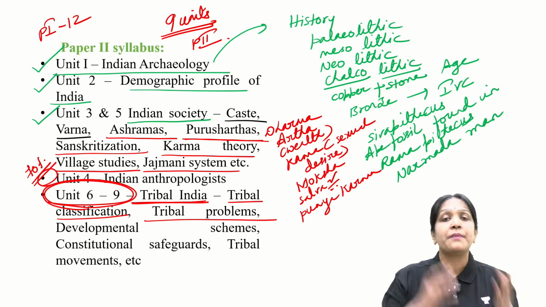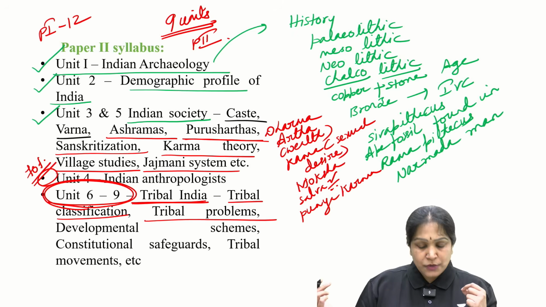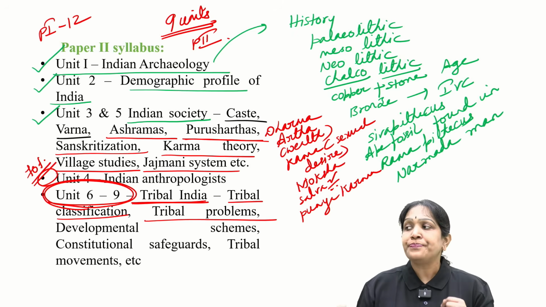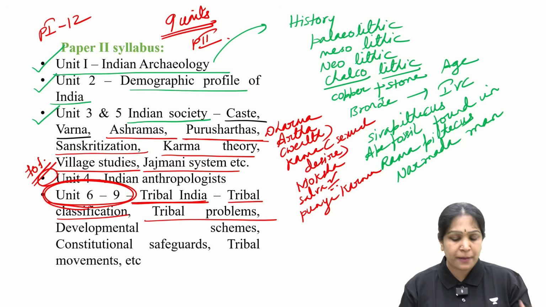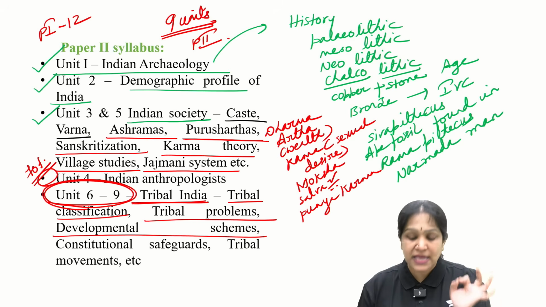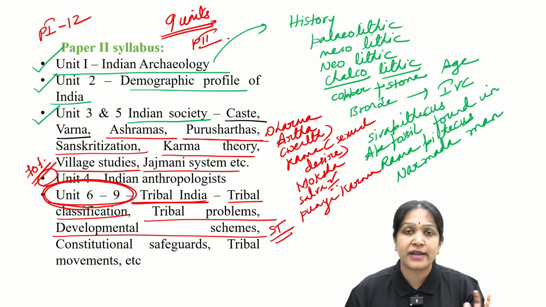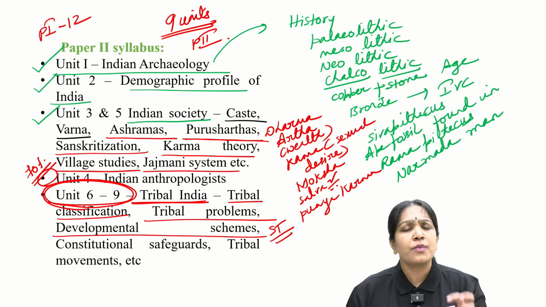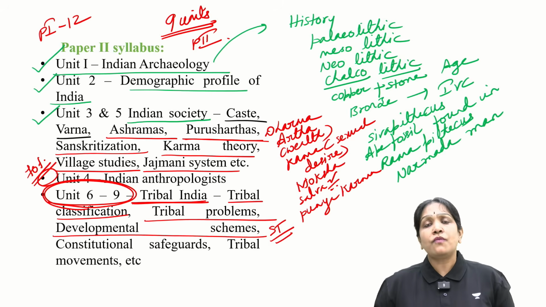We have to send the tribals out of that forest. Displacement. Poverty, nutritional deficiencies, all kinds of tribal problems. And what are the developmental schemes? STs, scheduled tribes, or the tribals in India are one of the most underdeveloped categories. So what we have to do?